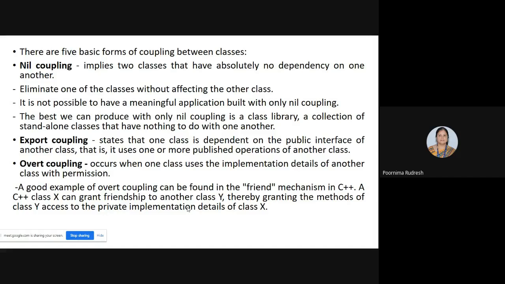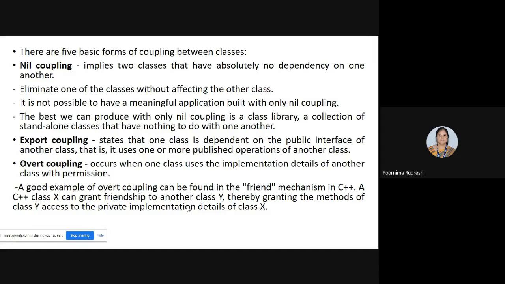So for each class we have different credentials, right? So along with those permission credentials, one class can make use of the implementation details of another class. One example is given here. A good example of overt coupling can be found in the friend mechanism in C++. That is, a C++ class X can grant friendship to another class Y, thereby granting the methods of class Y access to the private implementation details of class X.